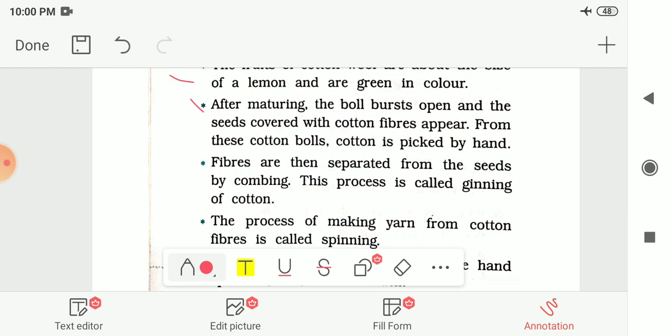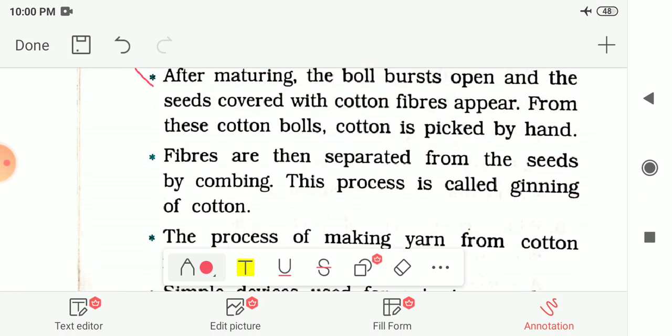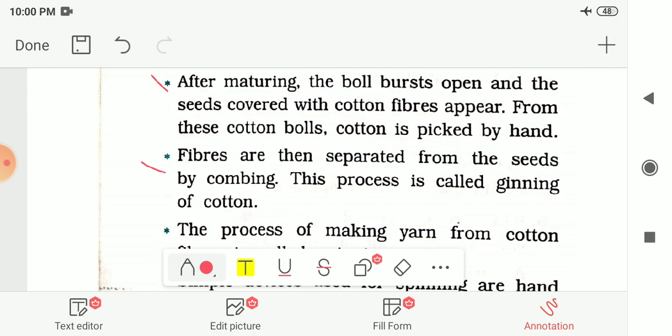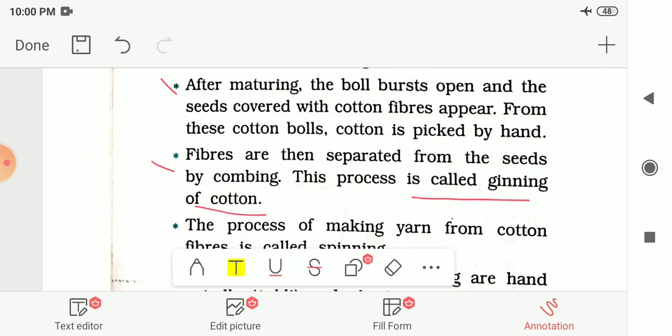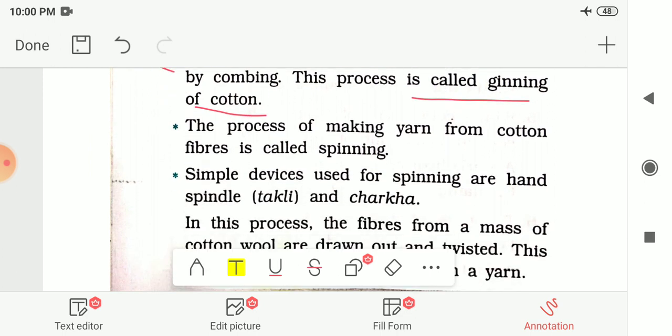So from these cotton bolls, cotton is picked by hand, and we separate the seeds and cotton fibers from these bolls. The fibers are then separated from the seeds, as we had discussed, by combing. So this process is known as combing, and this process is also called ginning of cotton.